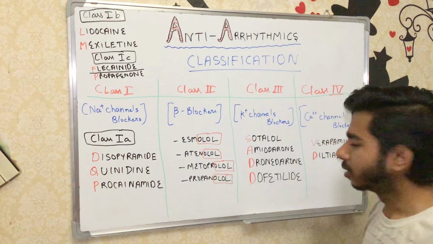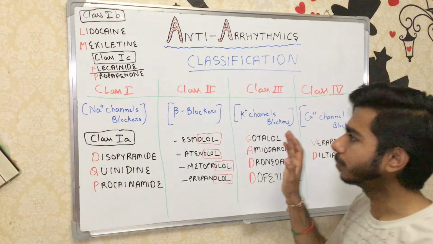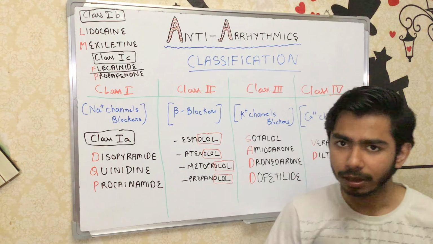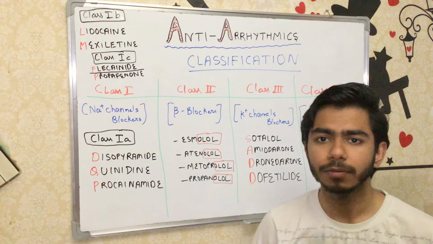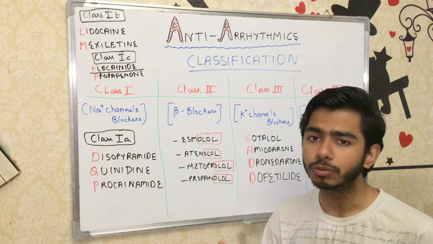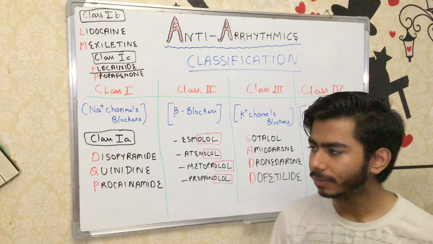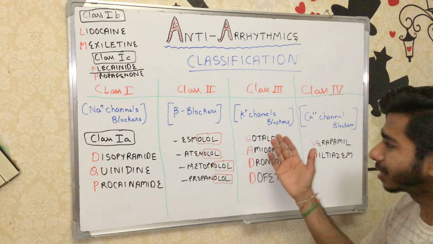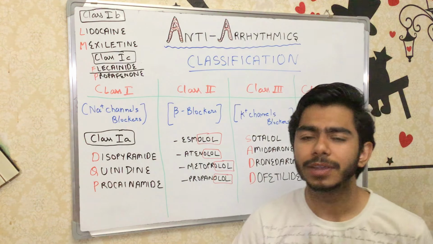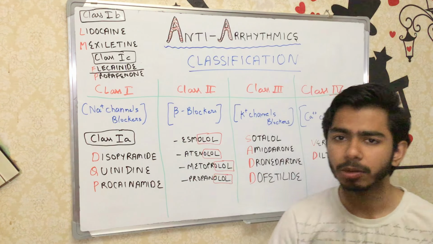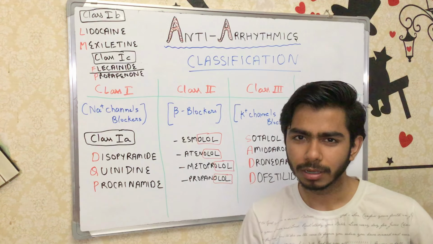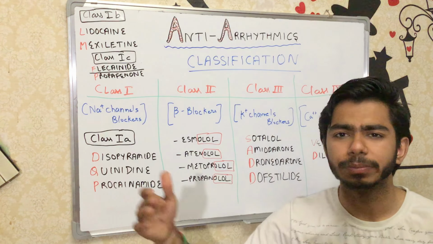Better that you make notes of this classification, as it is very important, right? And further, we need these drugs to treat the arrhythmias. For example, what drug do we have in this class, what side effects do we have, and comparing the side effects, which drug is better than any other, and which could be better for the patient?